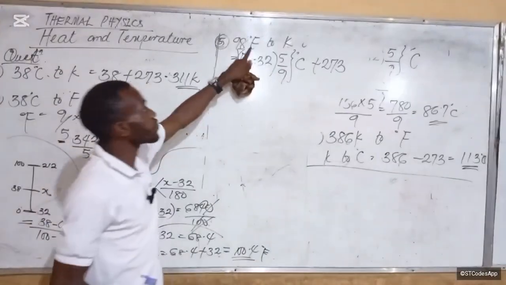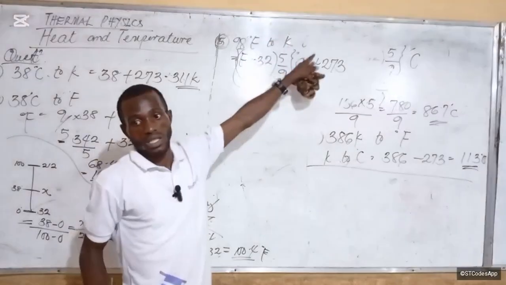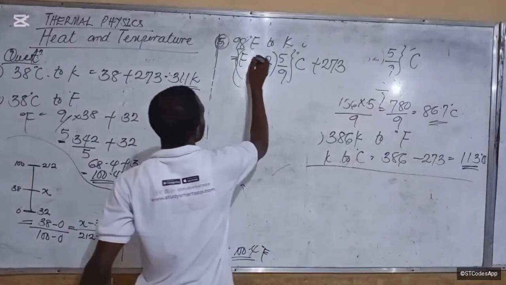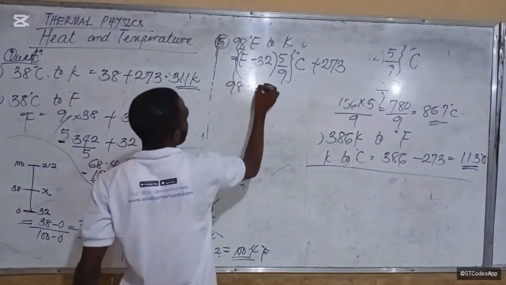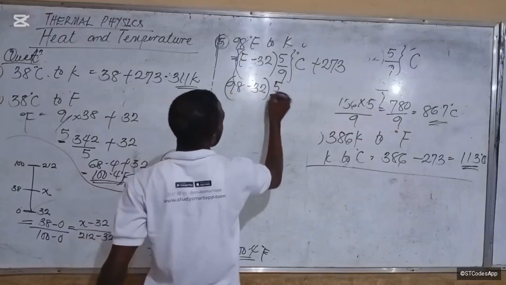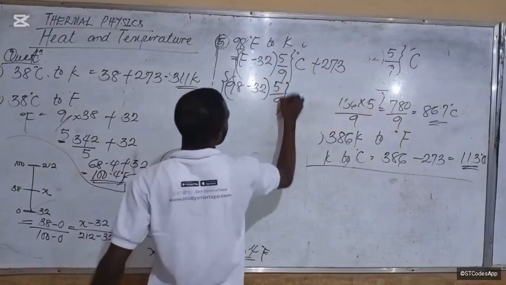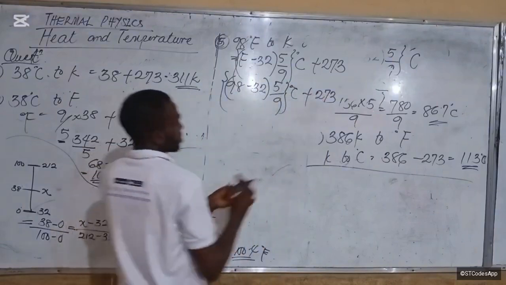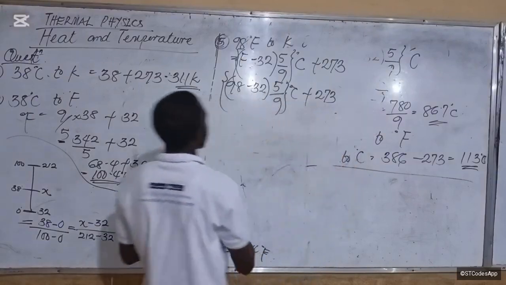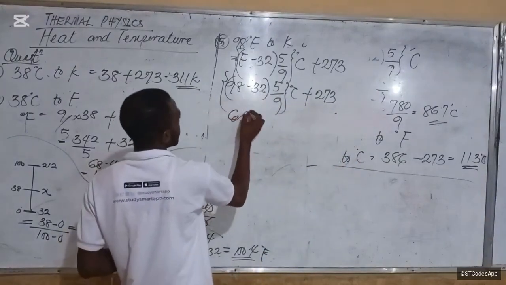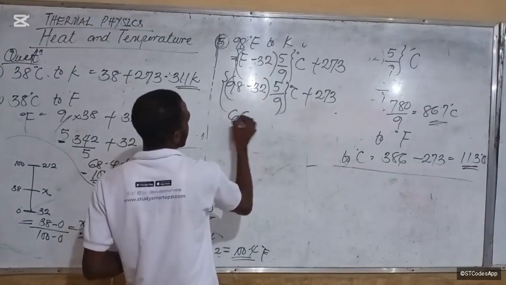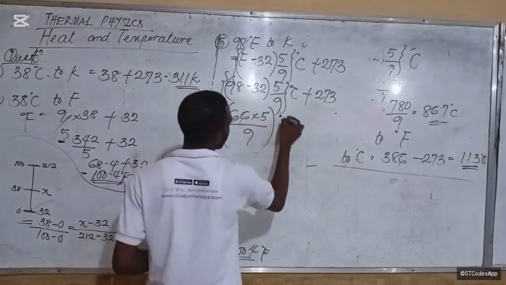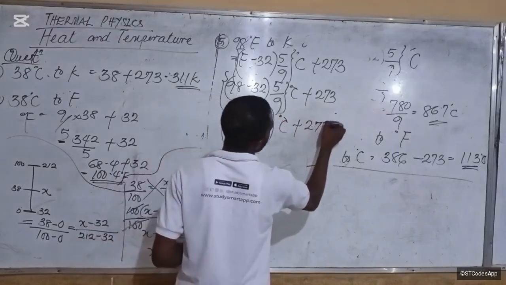So this is the formula to go from degree Fahrenheit to Kelvin. Is it clear? Right. So here, this minus this, that is 98 minus 32 times 5 over 9. All of these represent degrees Celsius. My answer plus 273. Does that make sense? Okay. So from here, this minus this 66. 66 times 5 over 9, all of this will give me degrees Celsius, plus 273.